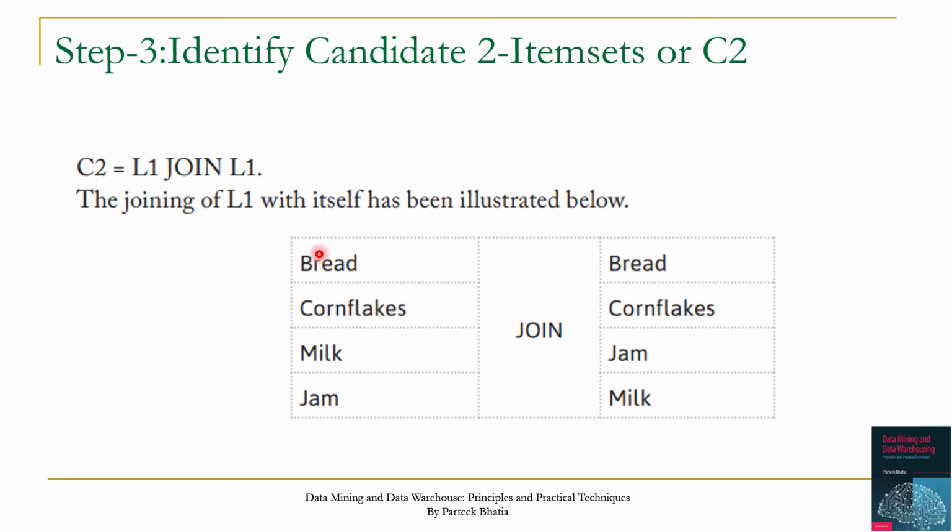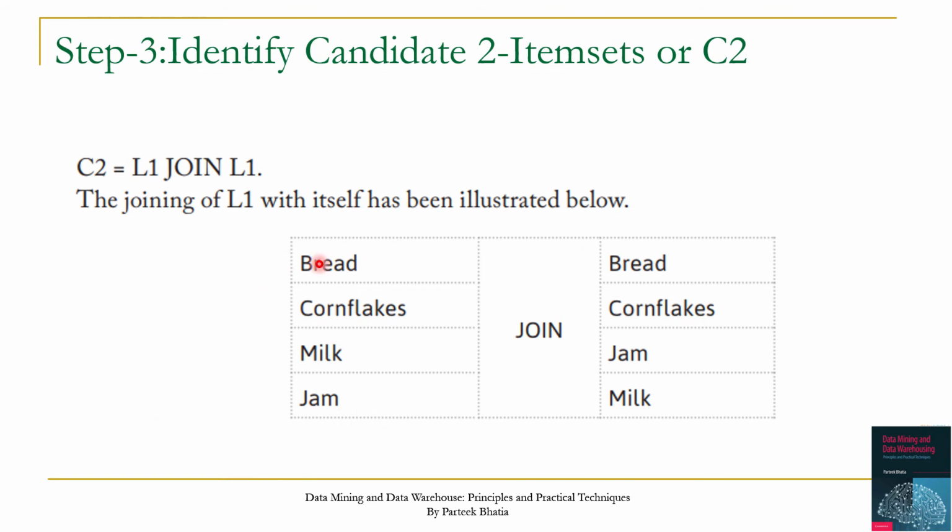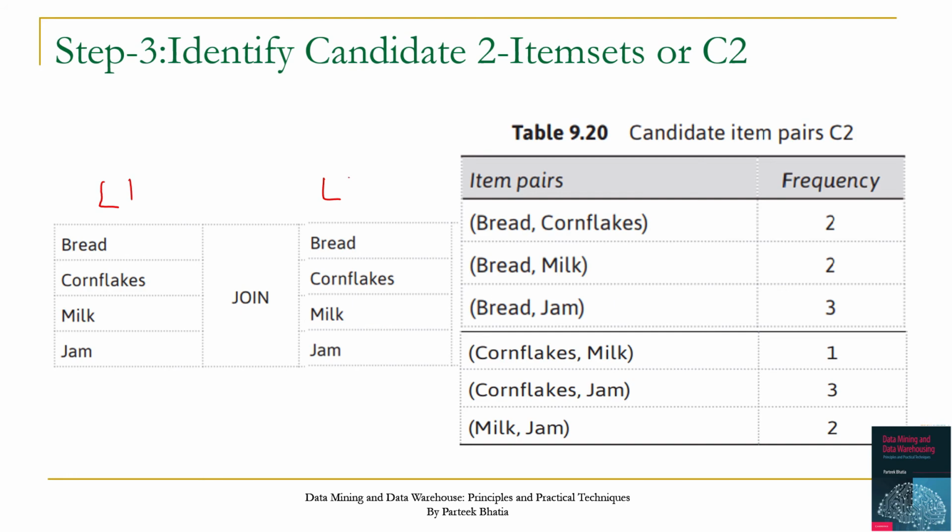Here I am going to explain the process of joining L1 with L1. In L1 we have these 4 items: bread, cornflakes, milk and jam. I have listed all these 4 items, and now I am joining L1 with L1. The first row is bread, and bread can make 4 possible pairs: bread with bread, bread cornflakes, bread milk, and bread jam.